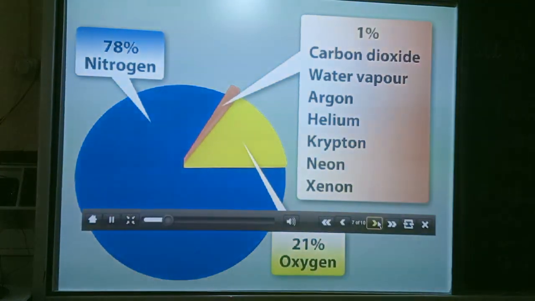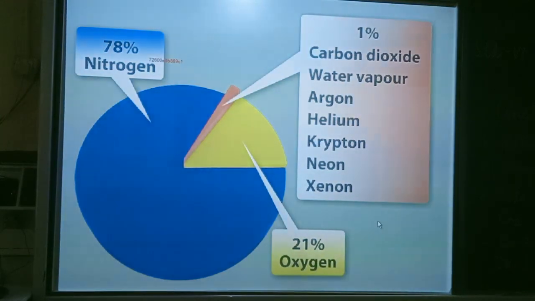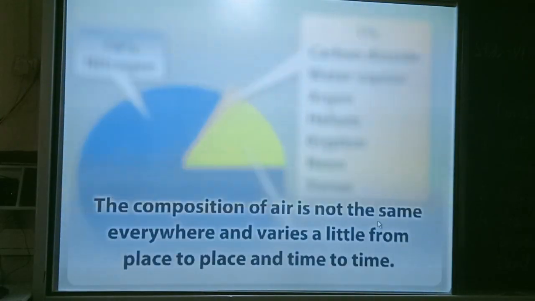The composition of air you have just seen is just an average composition. It is not the same everywhere and varies a little from place to place and time to time. So the composition of air is not the same everywhere and it varies from place to place as well as from time to time.